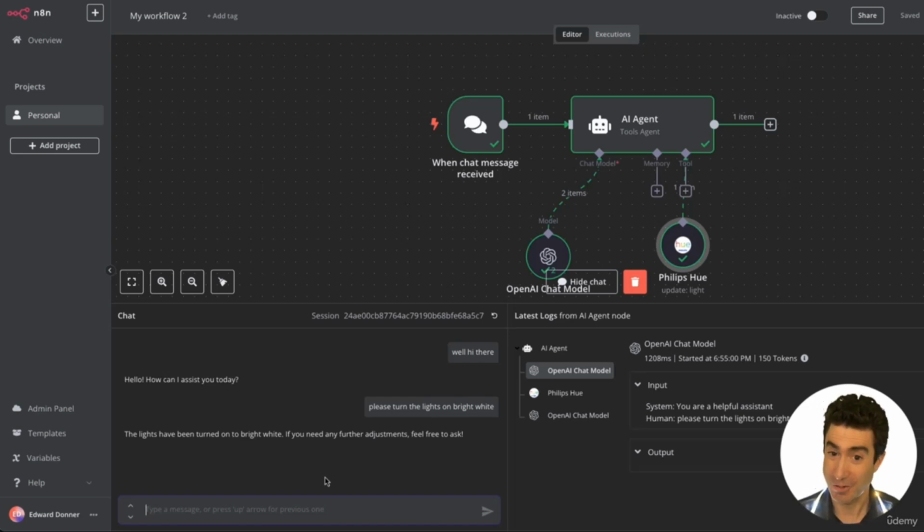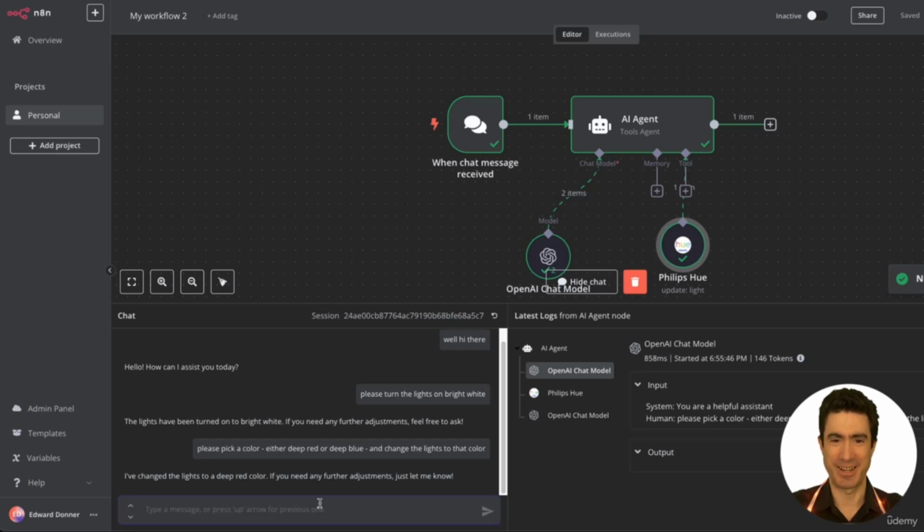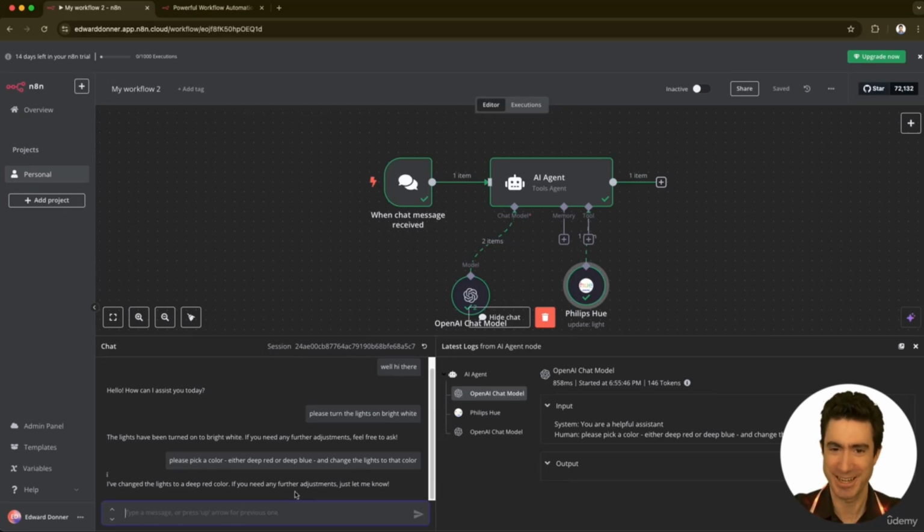To make it autonomous, we need to give this agent some agency. So let's say, please pick a color. Let's say either deep red or deep blue, and change the lights to that color. Let's see how it does with that. And there we go. A lovely red comes out. Fantastic. So there you have it. We have an autonomous agent. Maybe it's a simple task, but nonetheless, you just saw it making its own decision, picking red over blue and changing the light bulb all through N8N's web app.